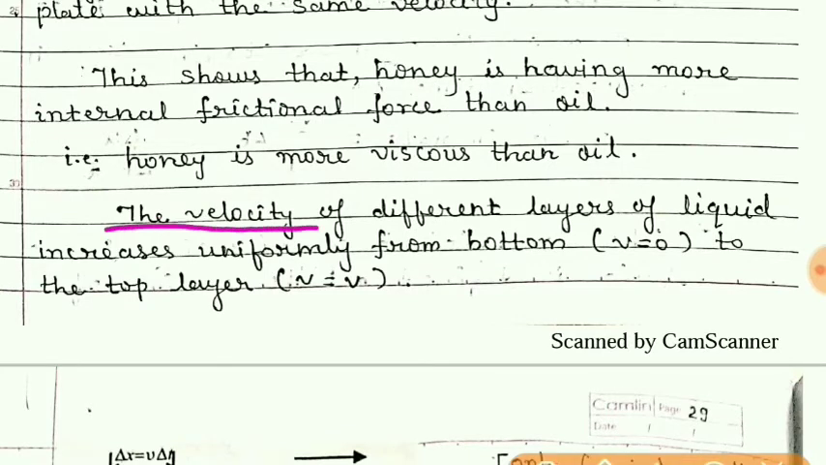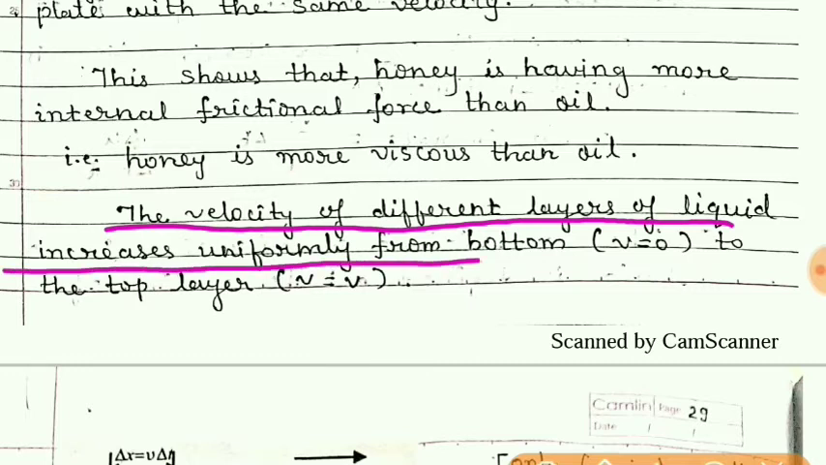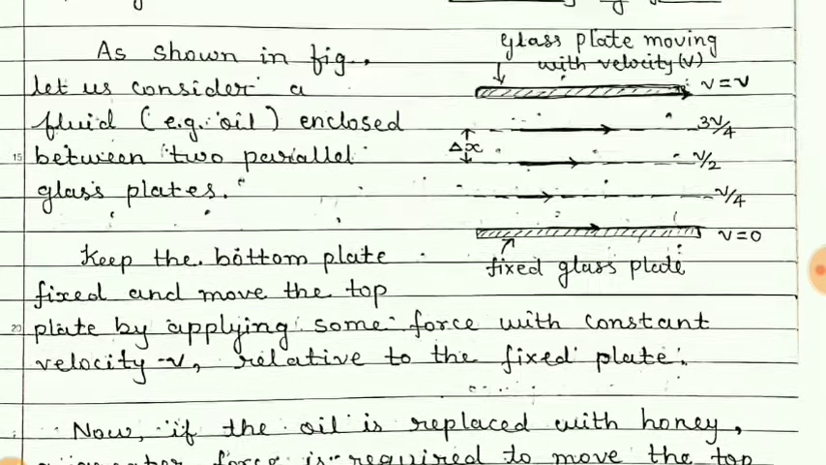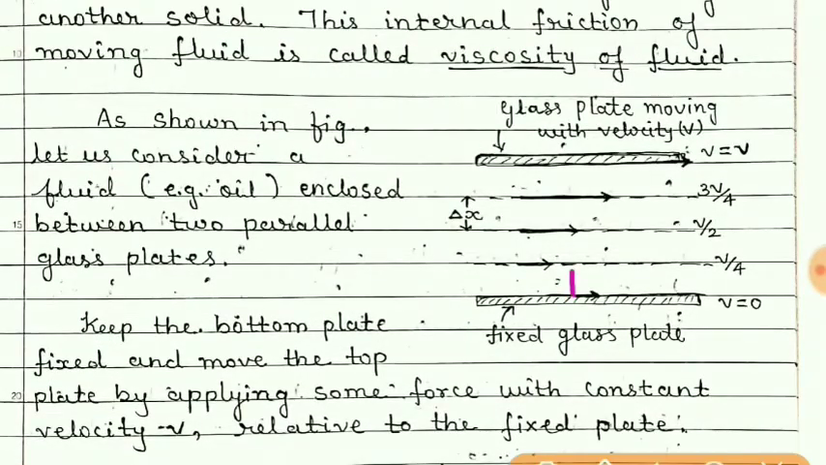Now the velocity of different layers of liquid increases uniformly from the bottom, where speed is 0, to the top, which has speed v. So as I said earlier, if we move from bottom to top, the speed of different layers will increase.